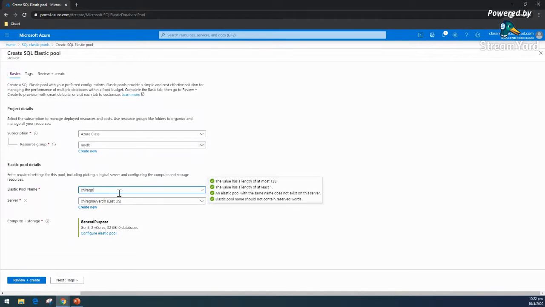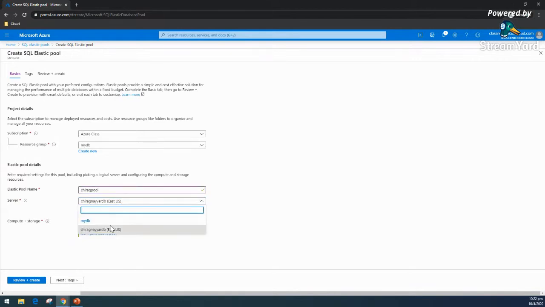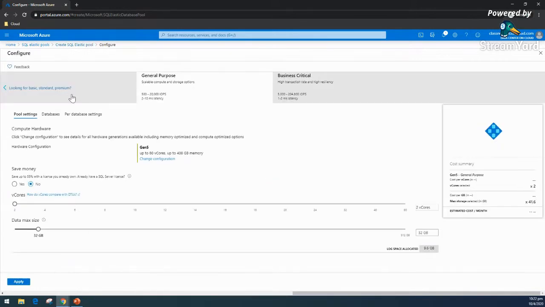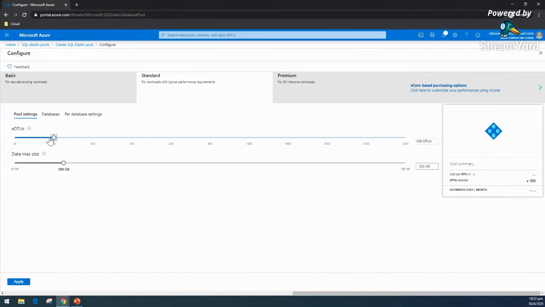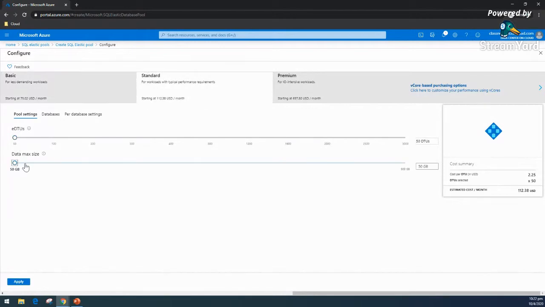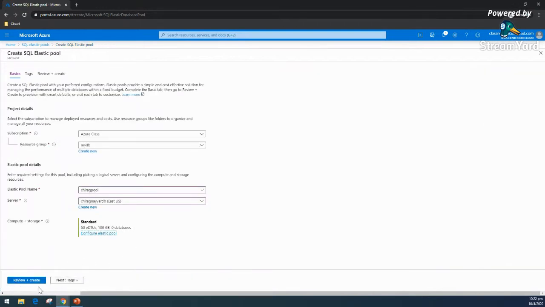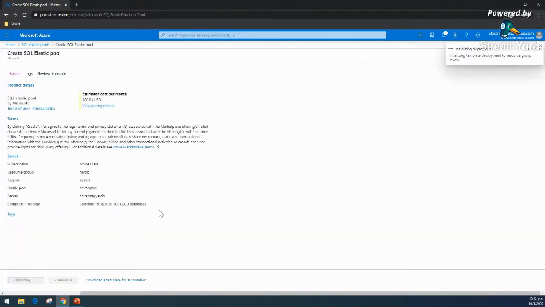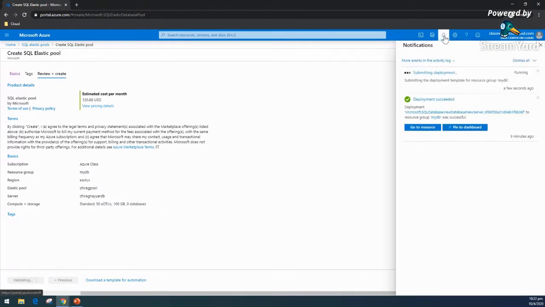Let me see, Chirag pool, just giving, and I'm selecting the same server, and it is asking what kind of thing. I was giving the example, but here it is a minimum of 50. You can see even 50 is the minimum one, but I'm okay. And I'm just putting this, and this will cost 120 apart from that 15. So this is a different service. It is not covered under the free tier. I'm just going to quickly create this and show how this will work. Meanwhile we can see it is deploying.